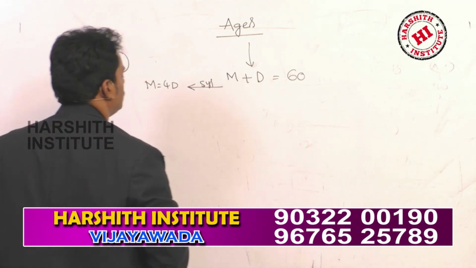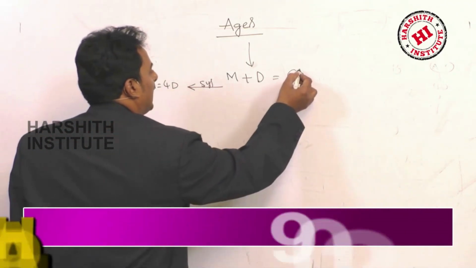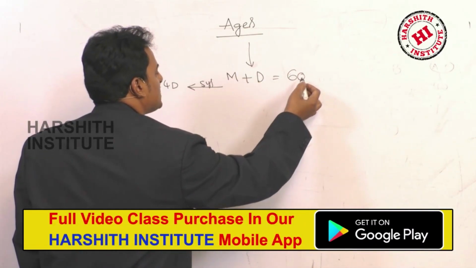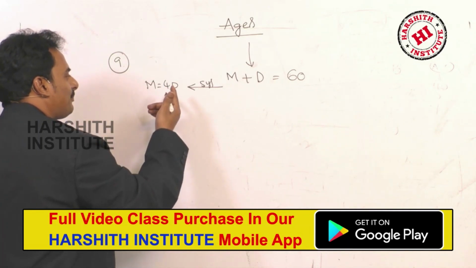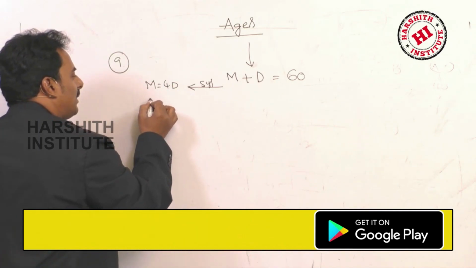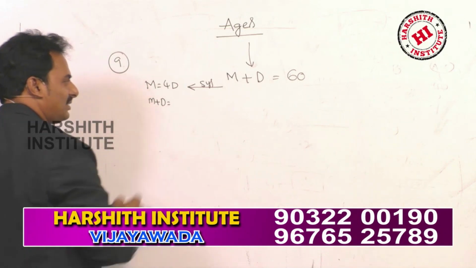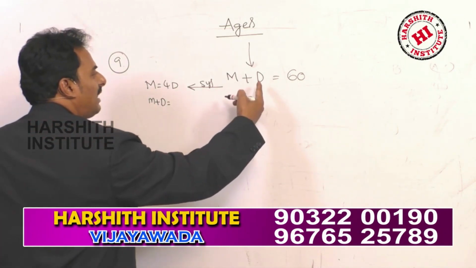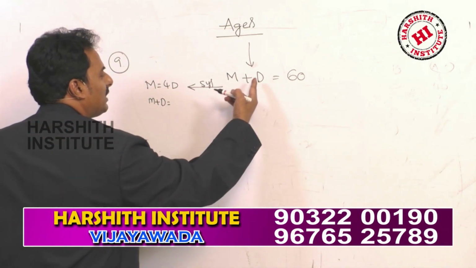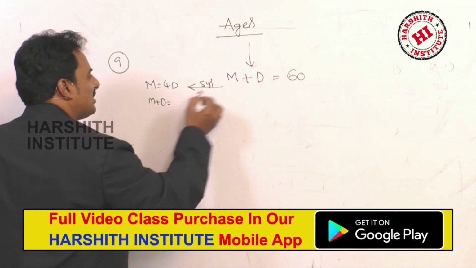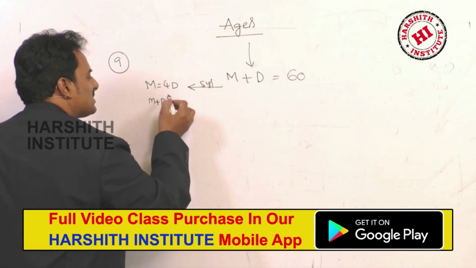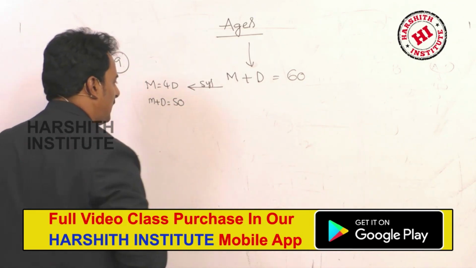That means, at present the sum of their ages is 60. 5 years ago, what will be the sum of their ages? So here M plus D is equal to, you have to decrease 5 and 5 for 2 persons. That means you have to decrease 10. So 5 years ago, 50.